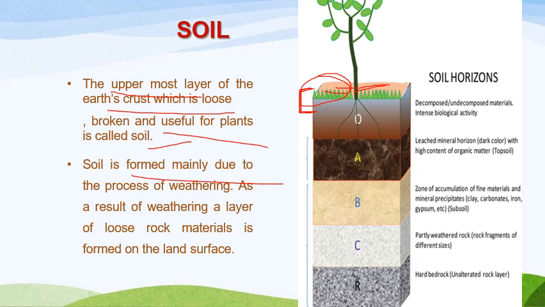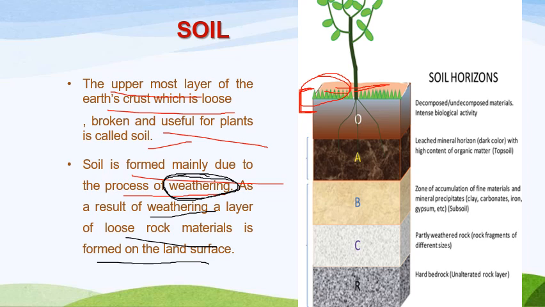It is formed mainly due to the process of weathering. So when we ask how soil is formed, what is the process for the formation of soil, it is termed weathering. Weathering is a term which is associated with the formation of soil. Don't forget this word, weathering. Weathering is the process by which soil is formed. As a result of weathering, a layer of loose rock material is formed on the land surface and it gets converted into soil.